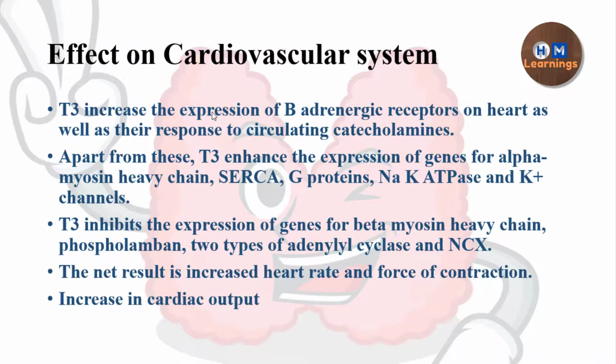Apart from this, it will enhance the expression of certain genes: the alpha myosin heavy chain, SERCA, G proteins, sodium potassium ATPase, and potassium channels are all increased, but it will inhibit the expression of certain genes like the beta myosin heavy chain, phospholamban, two types of adenyl cyclase, and the sodium calcium exchanger.